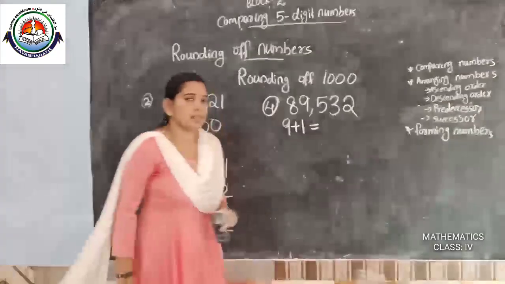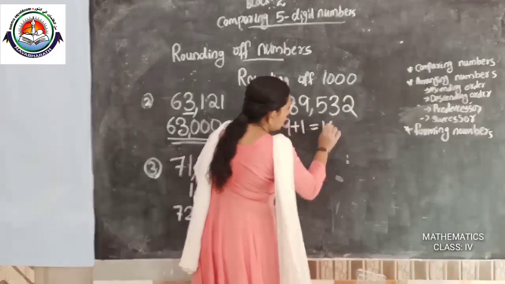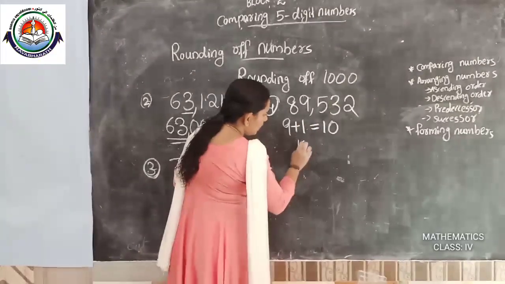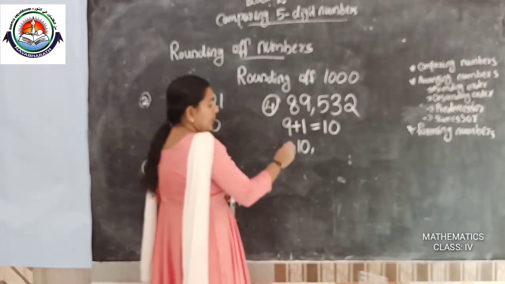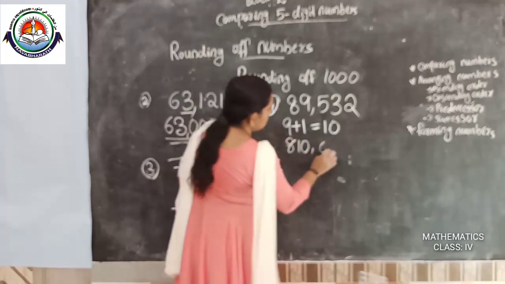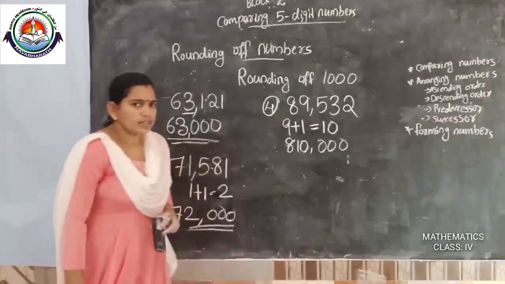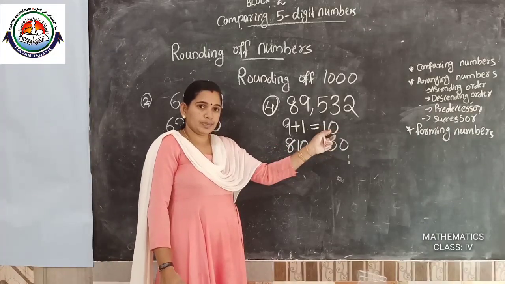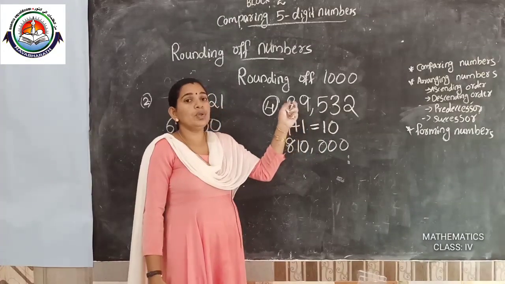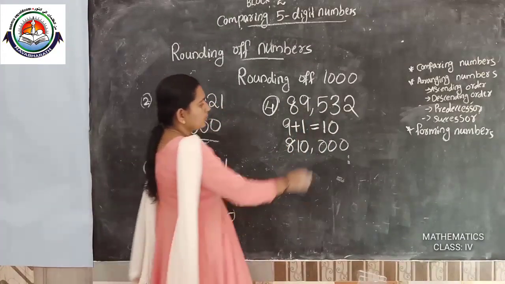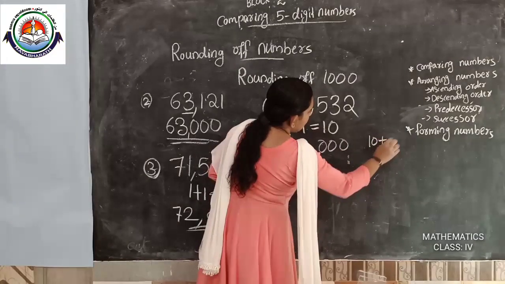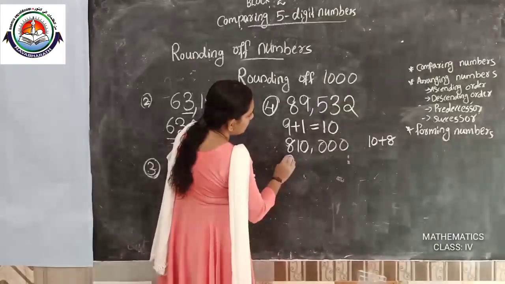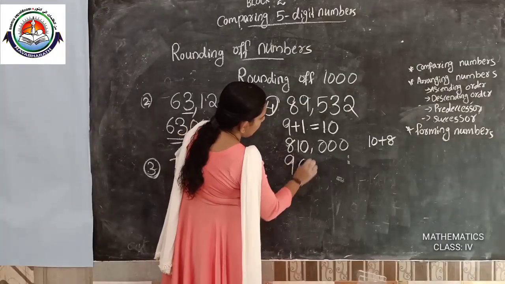So what do we get? 10. So in the 1000 place we will get 10. So we write the number 10. Then the left side has no change, 8. Is this correct? No. Here there are 2-digit numbers, so we add 1 to the left side. 10 plus 8, what do we get? 90.